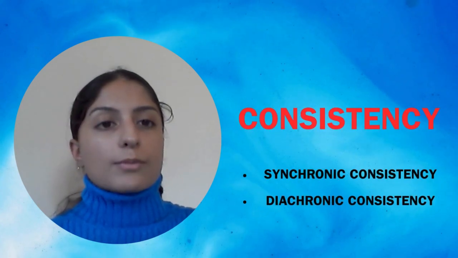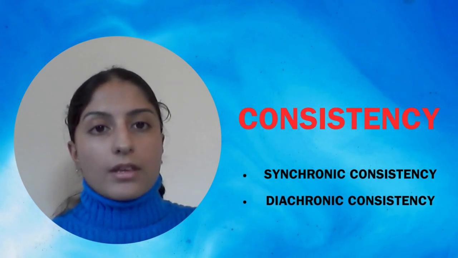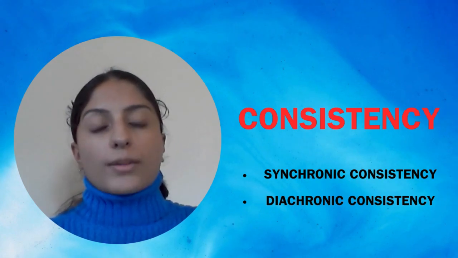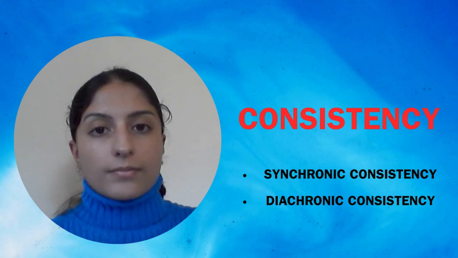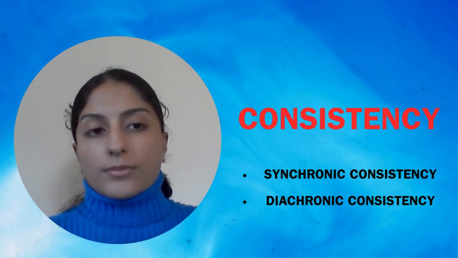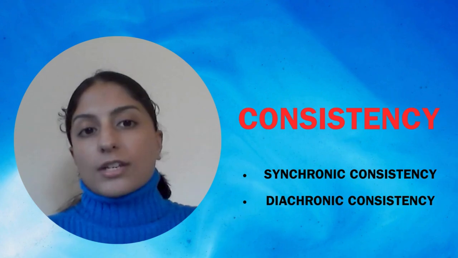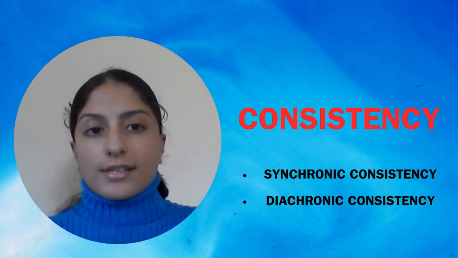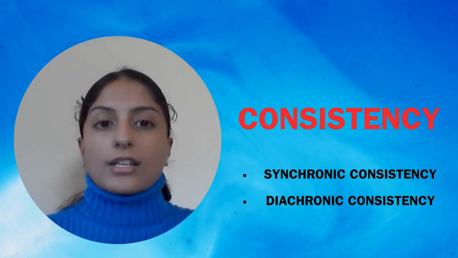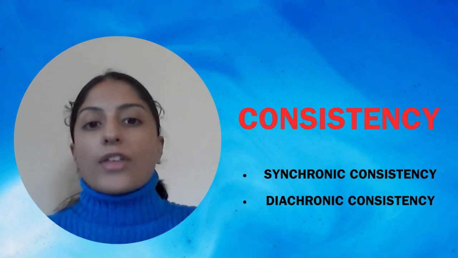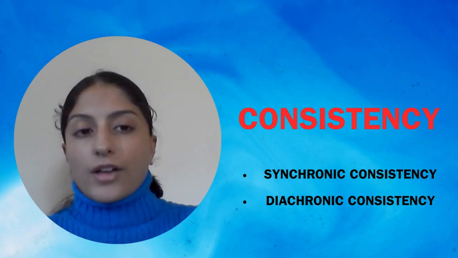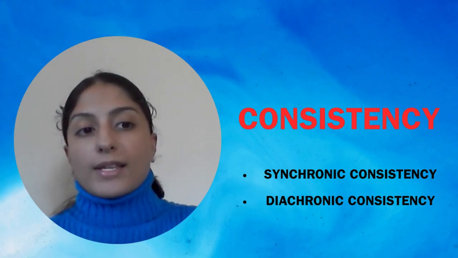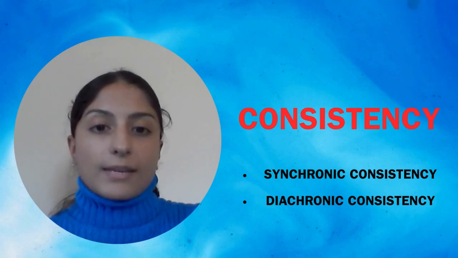Consistency can ultimately lead to more interest for the minority opinion. This is because when the minority have a consistent opinion, it can cause other people to reconsider their own opinions. This can be linked to the two different types of consistencies, which are synchronic consistency and diachronic consistency. Synchronic consistency means that everyone in the minority is aligned with what they are saying. And then diachronic consistency refers to the time, meaning that not only is the minority being aligned with what they've been saying, but they have for a sustained period.